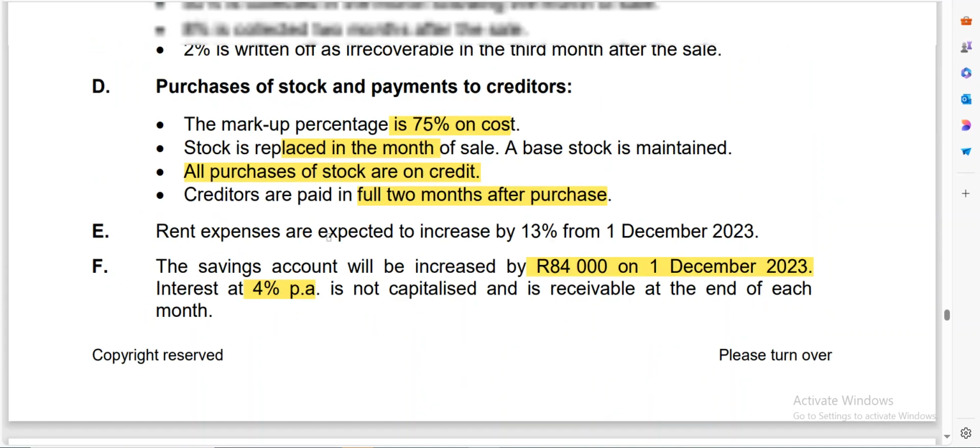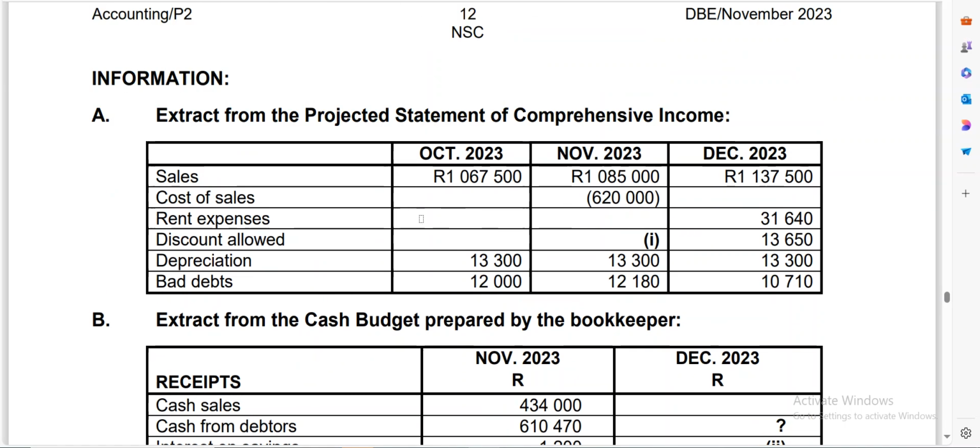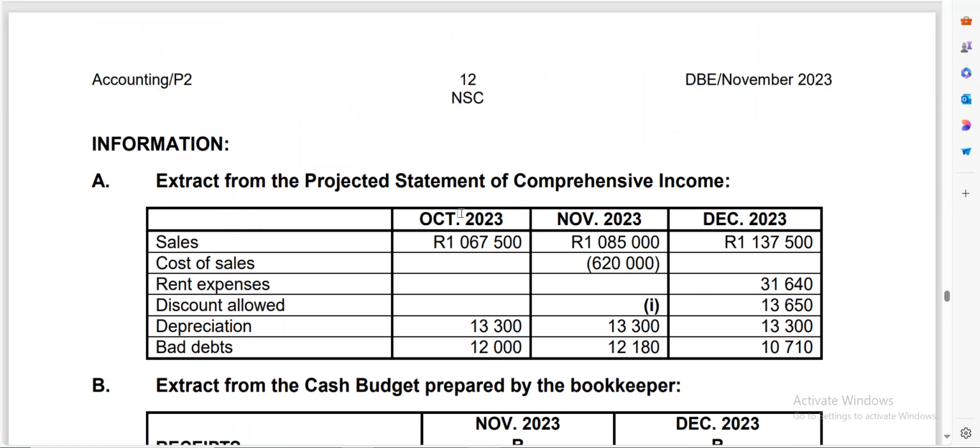Okay, so let's check what is the cost of sales that we have. Here, if you remember, they've given us our sales for October, and they've given us by purpose. We are not going to use the cash budget because we have the projected income statement, which includes our sales, but cost of sales is not given to us here. Now, if you want to check if this is correct, I'm going to show you something.